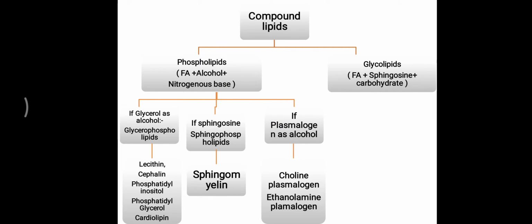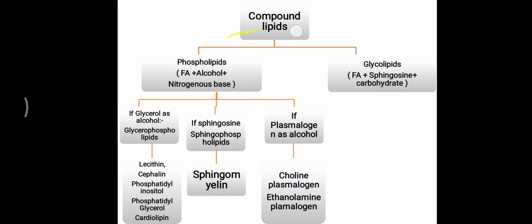Over that plasmalogen plus glycerol molecule, choline and ethanolamine are attached, and they are called choline plasmalogen and ethanolamine plasmalogen. They are also found in the immune system as well as the nervous system. So remember, when plasmalogen works as the main alcohol, it is called choline plasmalogen and ethanolamine plasmalogen. Here also a phosphate molecule is present.